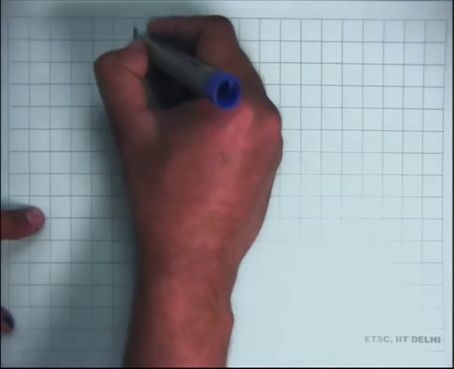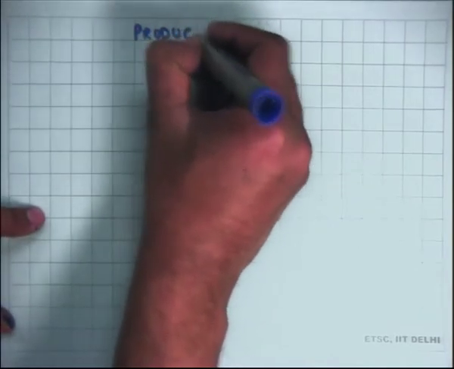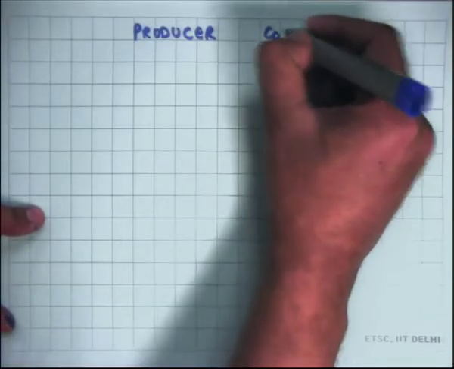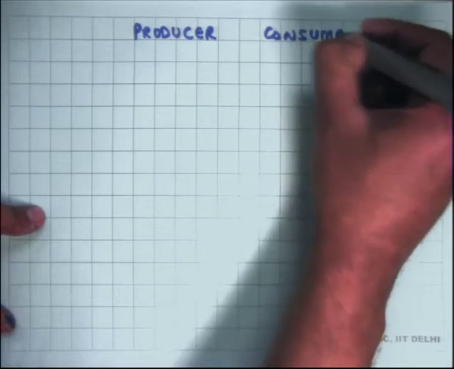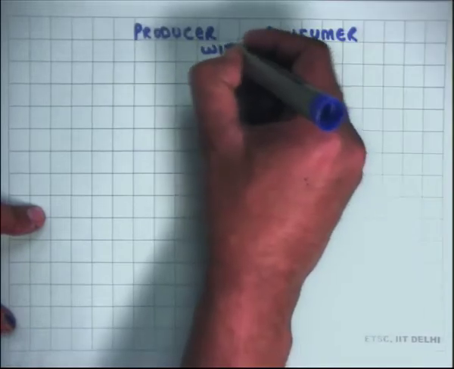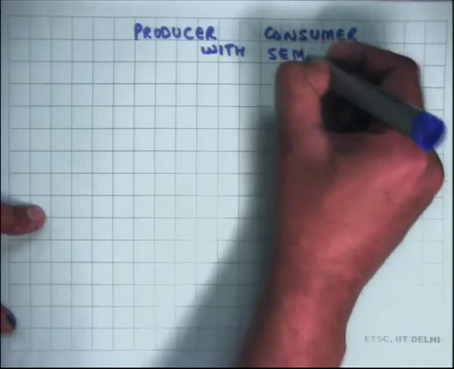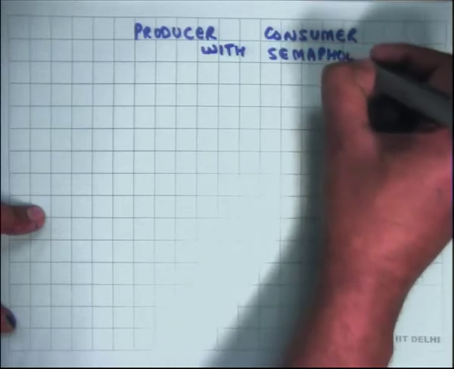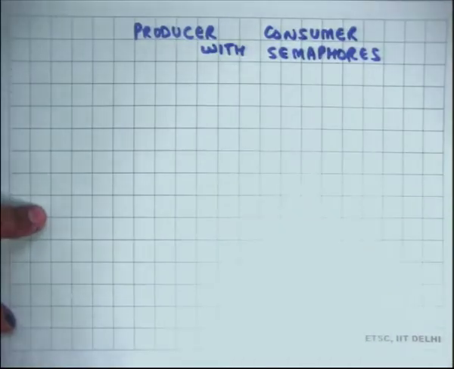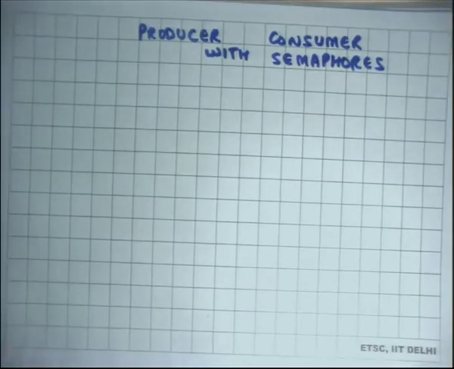All right. So let's look at producer consumer with semaphores. We have seen producer consumer with locks and condition variables, but let's see it with semaphores.